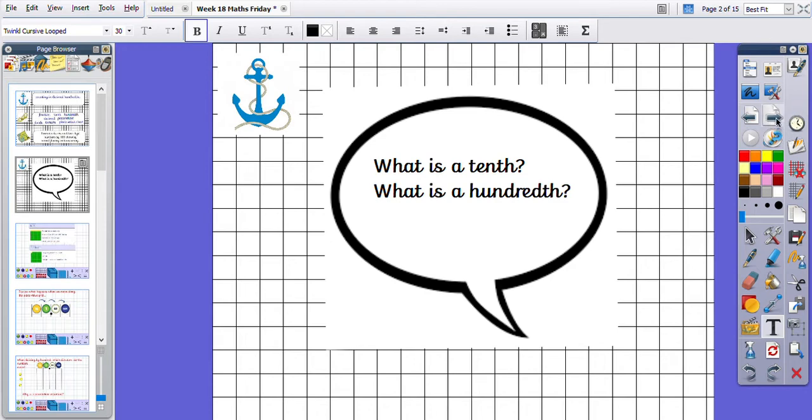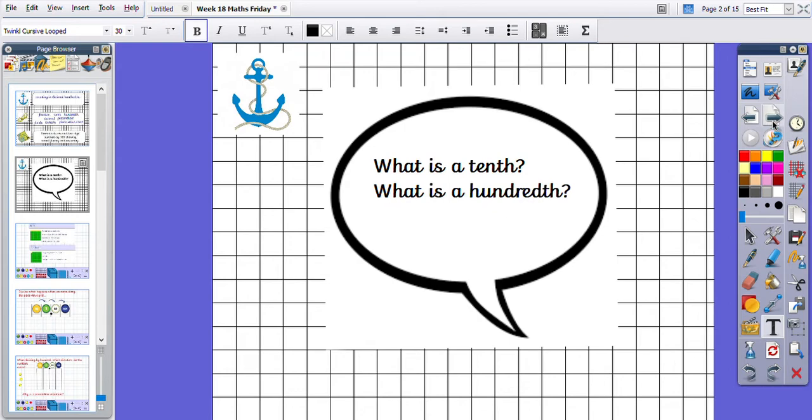So, let's think about tenths and hundredths and the relationship between them. All week and last week we have been talking about 10 tenths being 1 whole, 1/10 being equivalent to 10 hundredths, and we use our 100 square to help us.